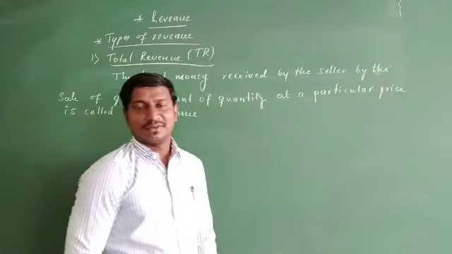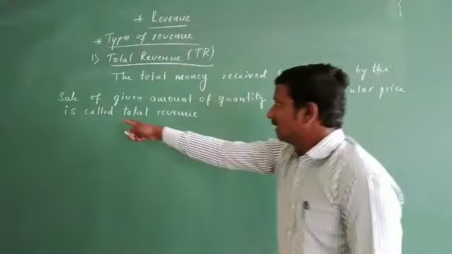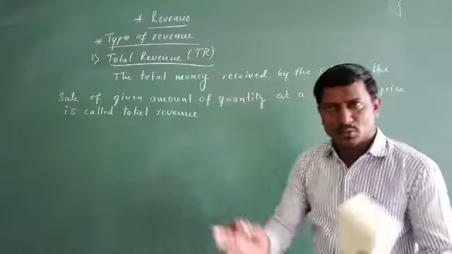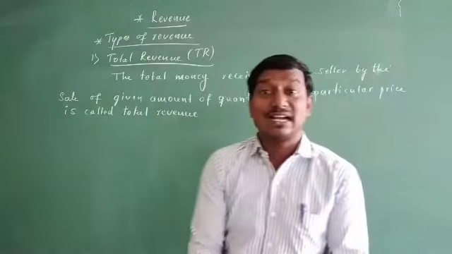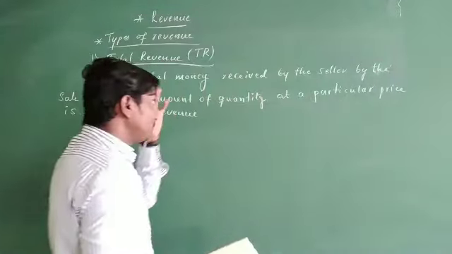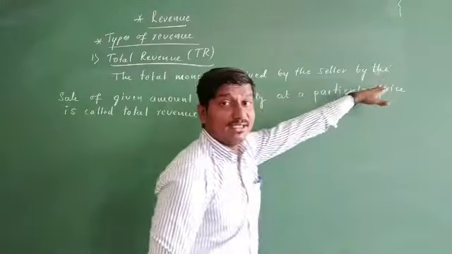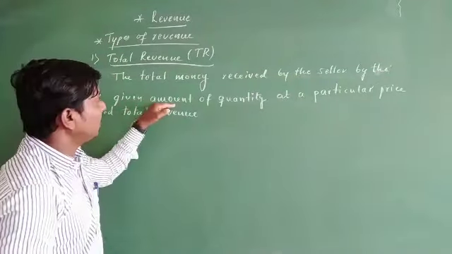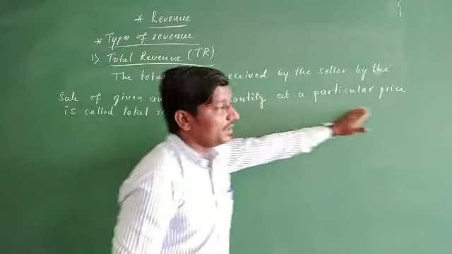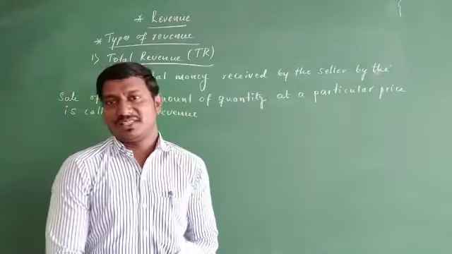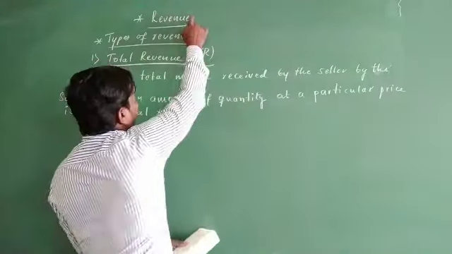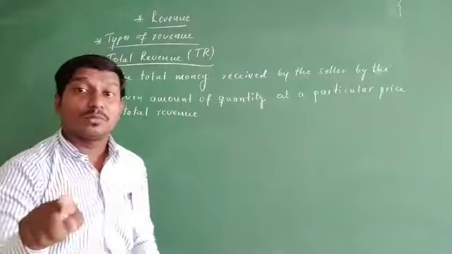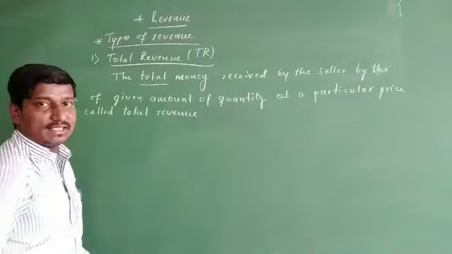Which means the total money, the total receipts or the total income received by the seller by the sale of a given amount of quantity at a particular price is called total revenue. It is the same as what we already defined in the case of revenue; the one word we have added here is total.